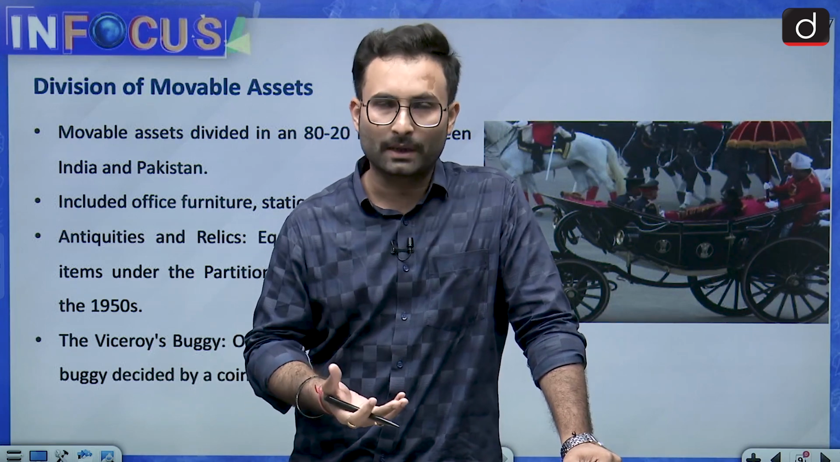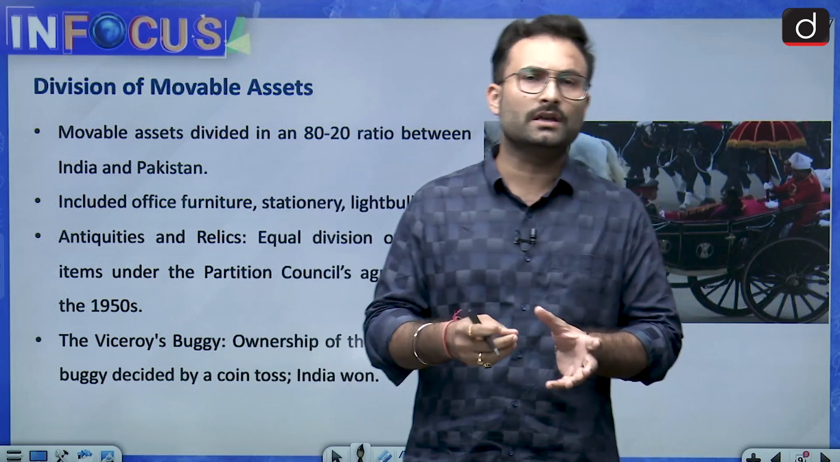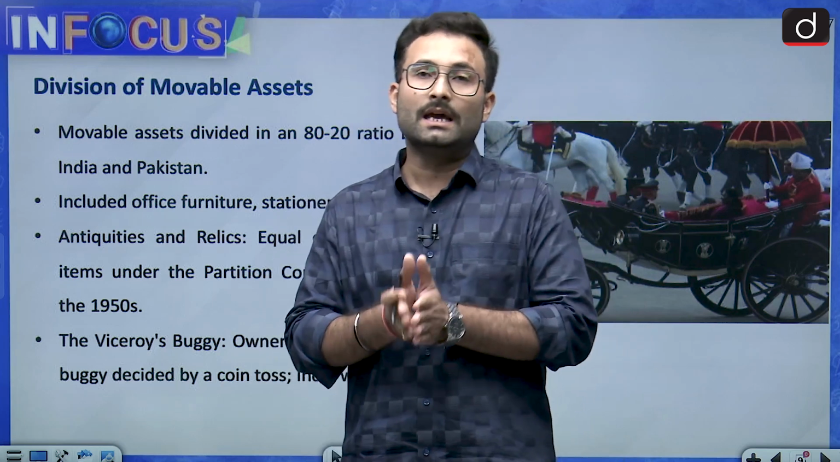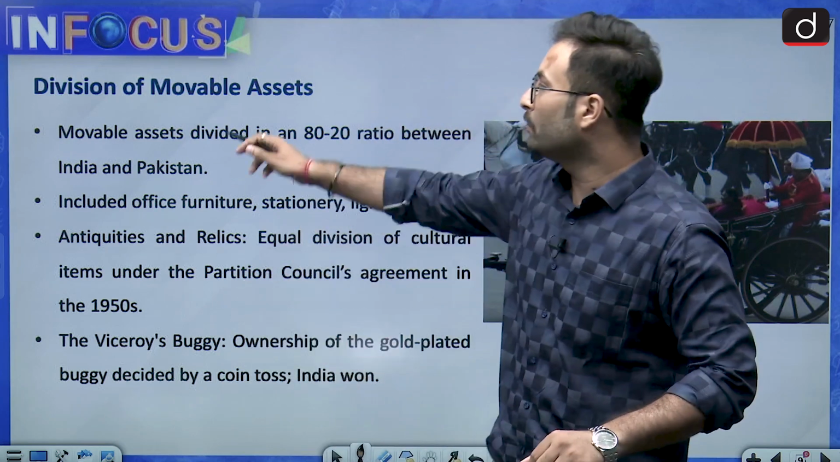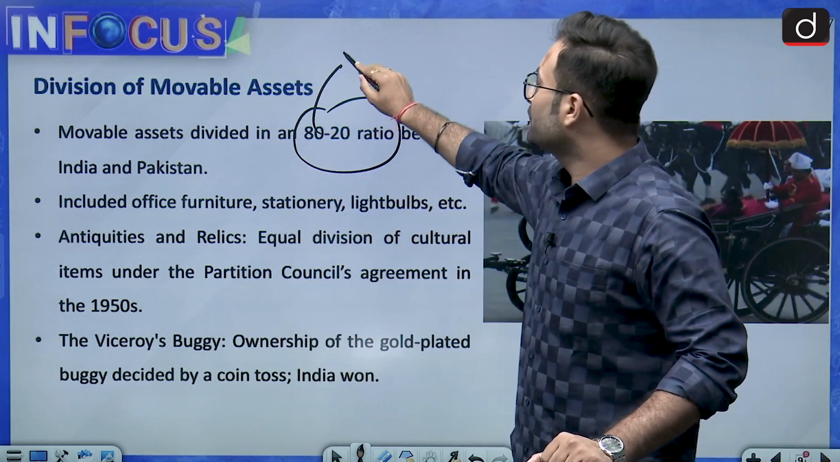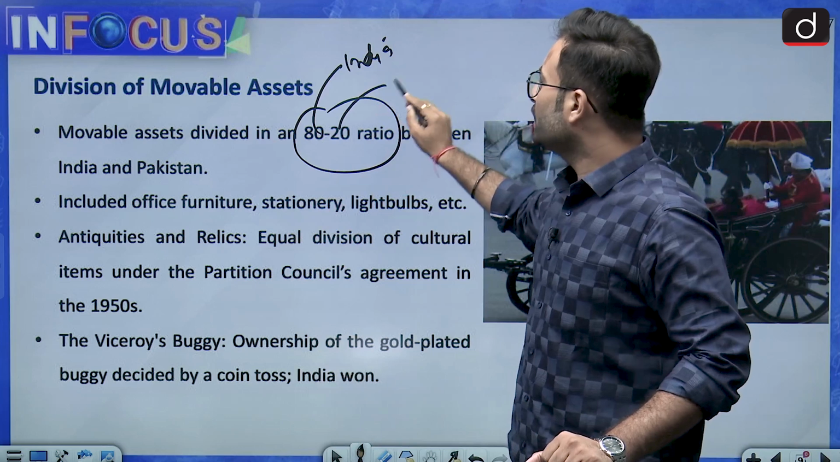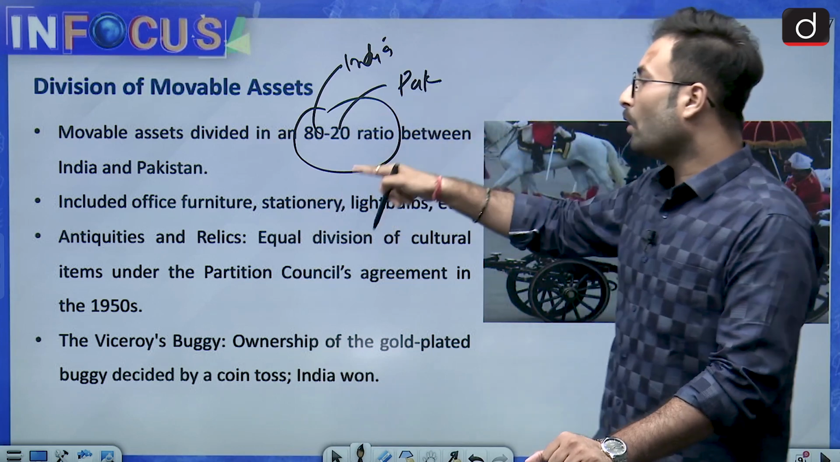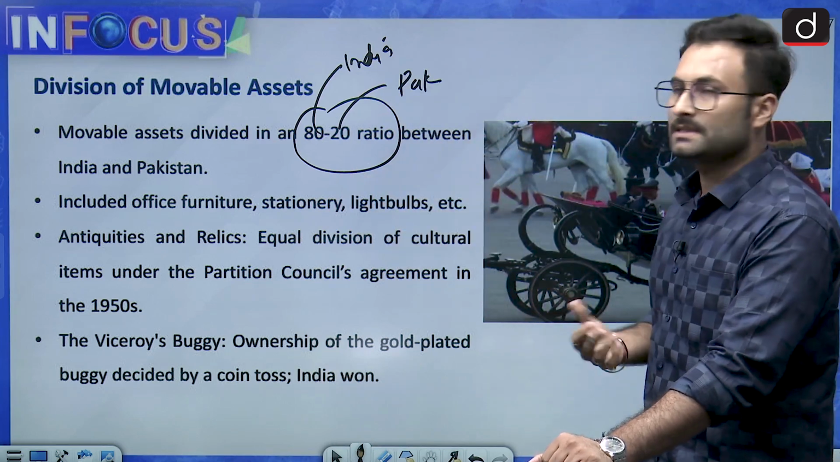When we talk about the monuments, these are immovable assets, so obviously they cannot be partitioned. But movable assets, like stationery, furniture, etc., were divided. Here you will see movable assets divided in an 80-20 ratio. 80 was given to India and 20 was given to Pakistan. This included office furniture, stationery, light bulbs, etc.